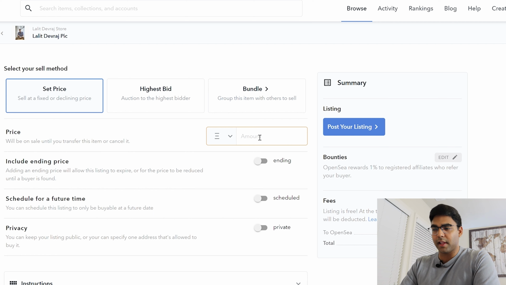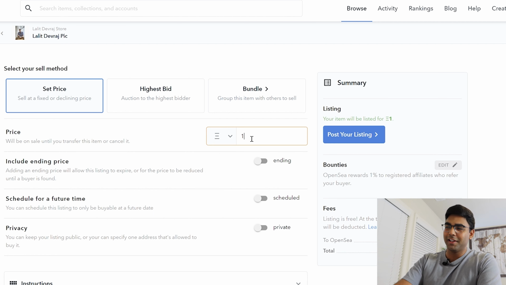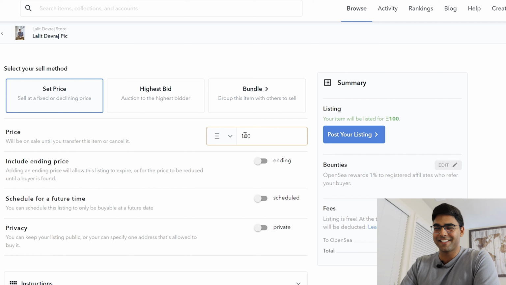So let's just say that we want to put a certain amount in. One thing over here is that you can actually choose, is it an ETH, DAI, USDC? And so just an example, let's put 100 ETH just for fun, or let's make it 1,000. And so including your ending price, so you can basically set up some type of settings over here.